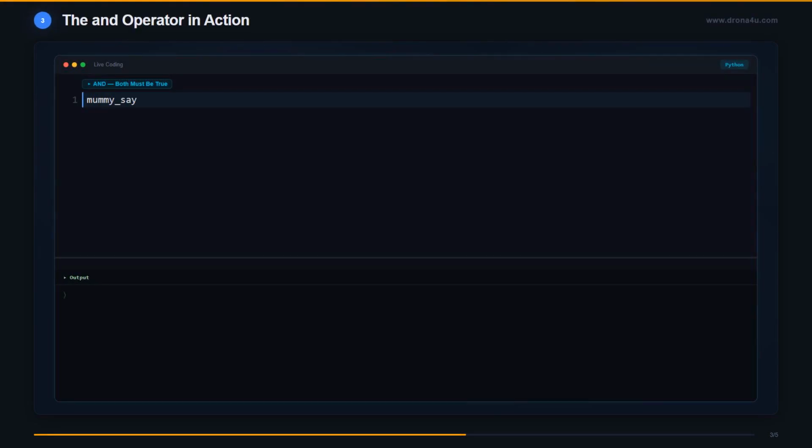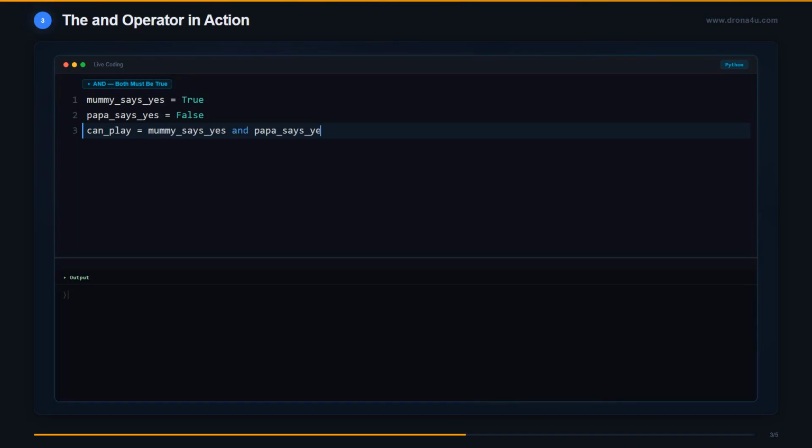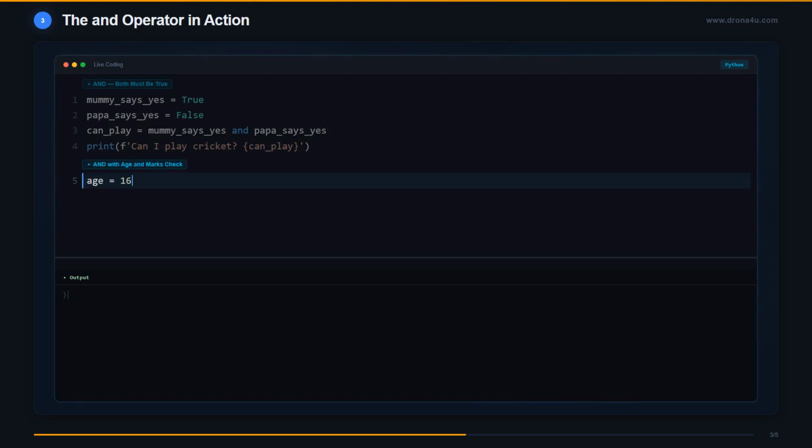Remember our cricket permission story? Let us bring it to life in Python. Mummy says yes, so mummy_says_yes is True. But Papa says no, so papa_says_yes is False. Now we use the AND operator. Let us print the result and see. False. Even though Mummy said yes, Papa said no, so can_play is False.